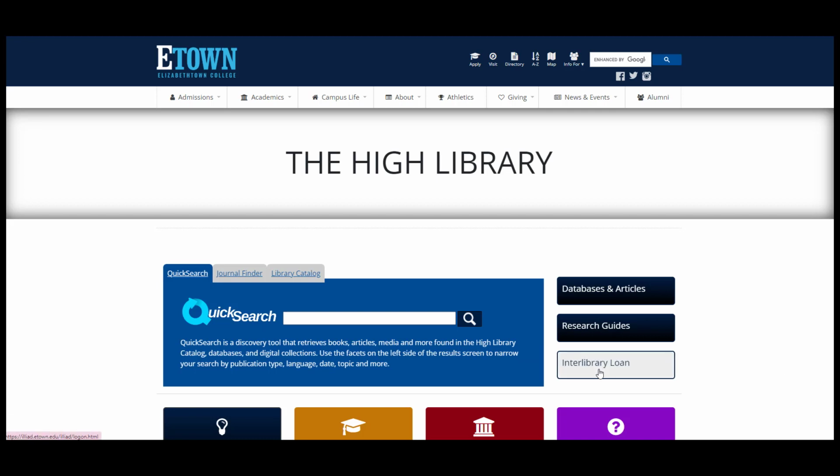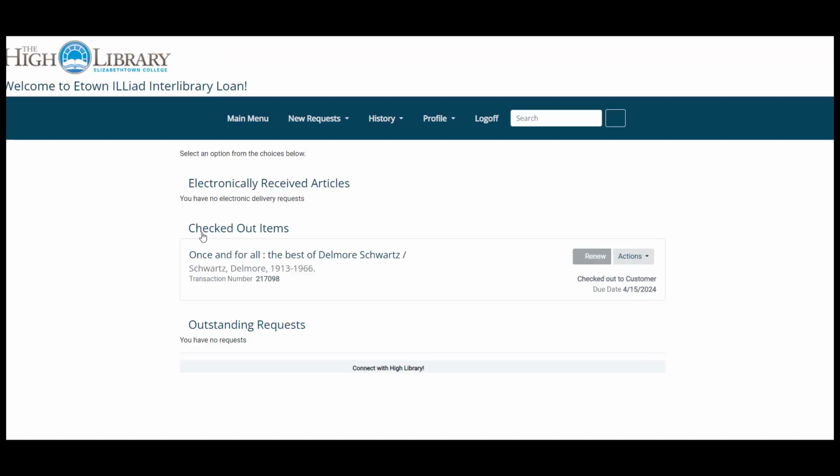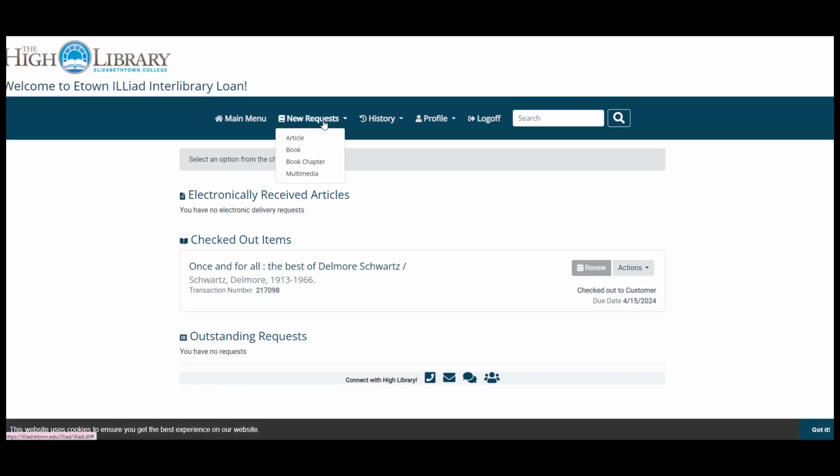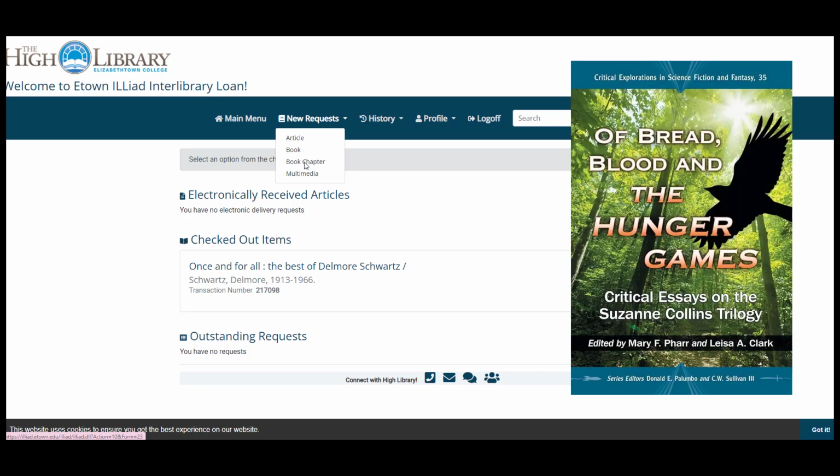I'm going to go to Interlibrary Loan here from the main page. Log in. If I go to New Requests, I can request a book chapter specifically. And just like when you're requesting articles, when you request a book chapter, we can get those for you electronically as a PDF, so they will come pretty quickly. Keep in mind that some great literary criticism is published only as a book chapter, so please do not dismiss these source types. In literary research, they are just as important and potentially useful as articles published in journals.